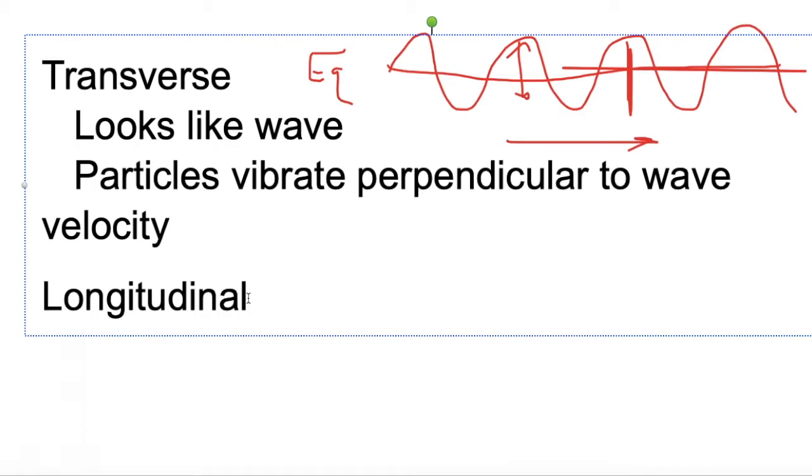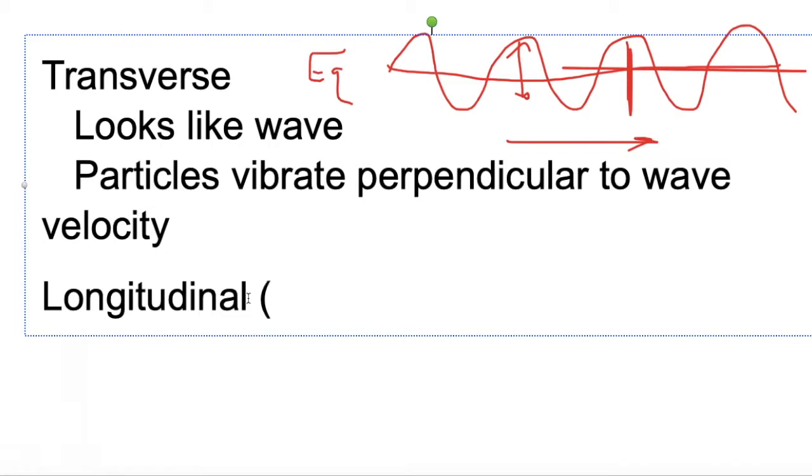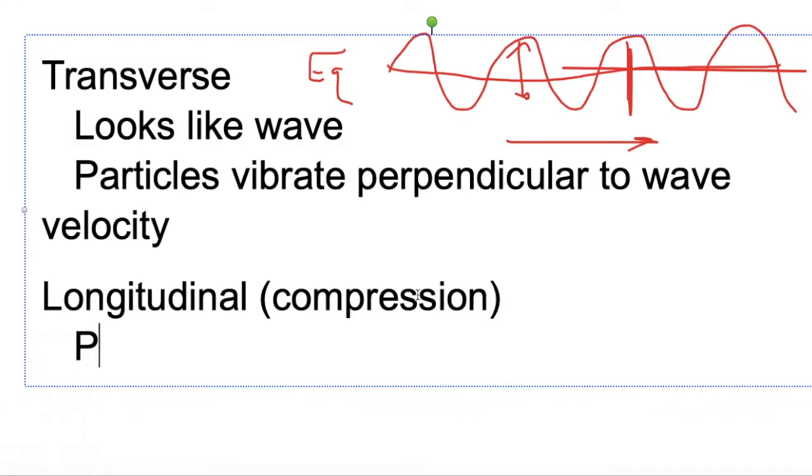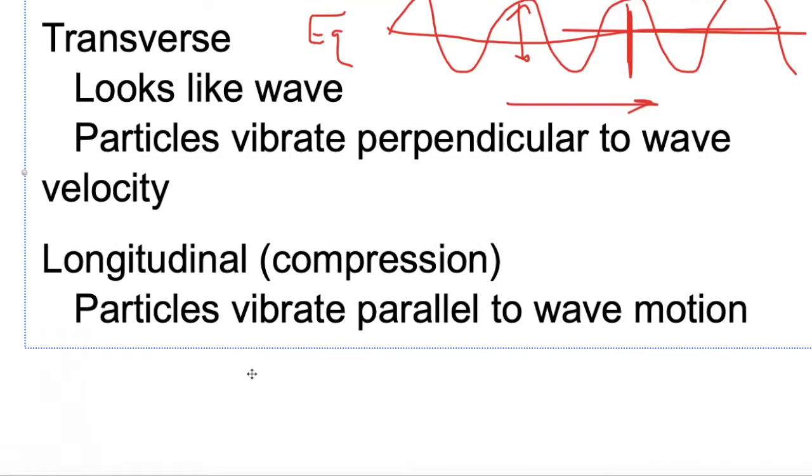A longitudinal wave, sometimes called a compression wave, the particles vibrate back and forth along the direction parallel to the wave motion or the wave velocity. And a longitudinal wave is kind of a funny thing, and it's kind of hard to draw.